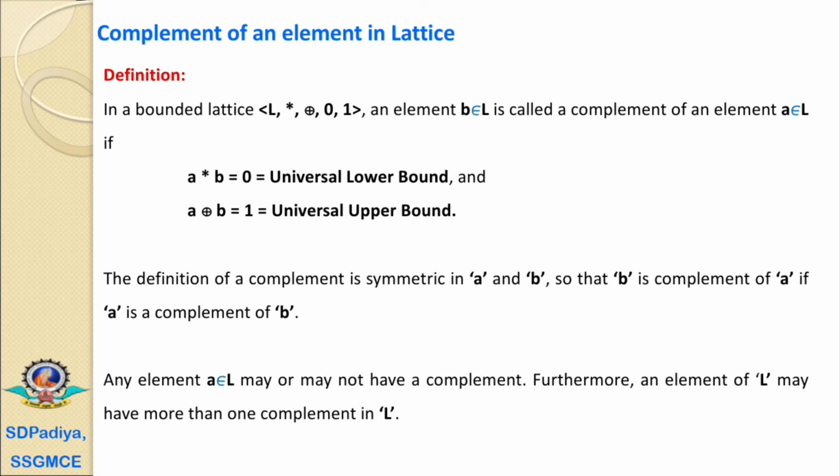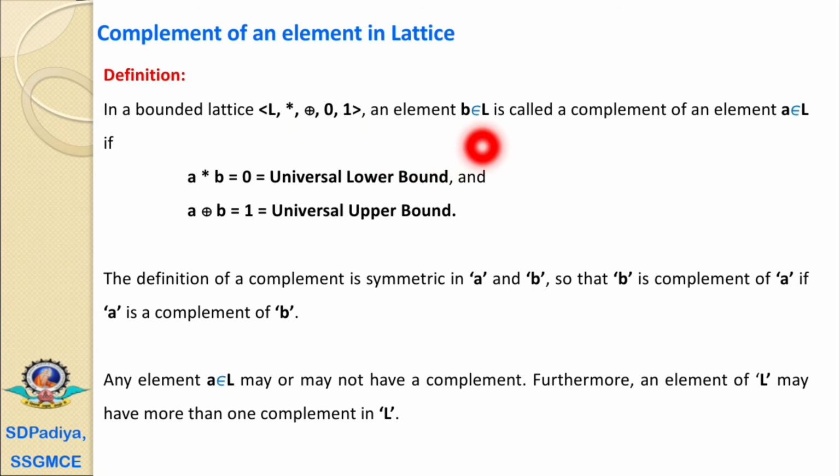Now we'll discuss the next topic, the complements of an element in a lattice. A bounded lattice is a lattice with a partially ordered set L with two binary operations, meet and join, and it has a universal upper bound and a universal lower bound.